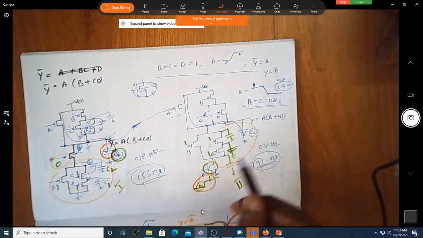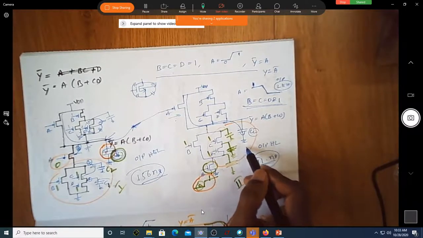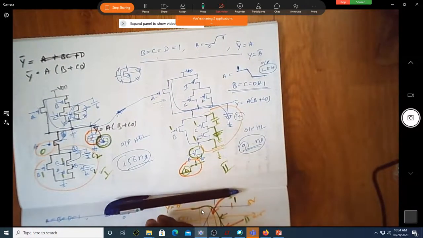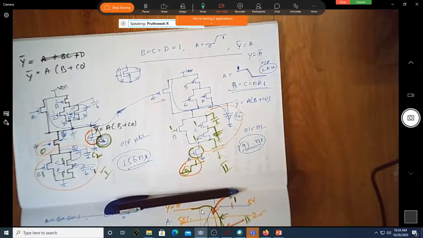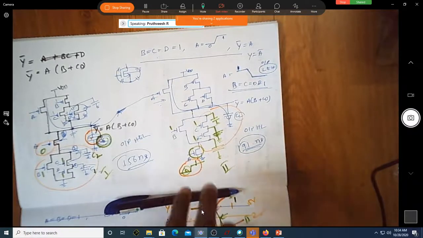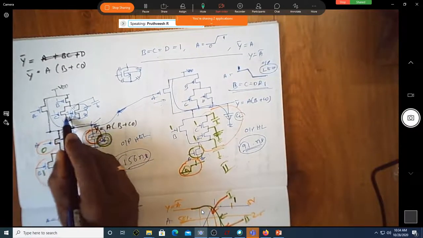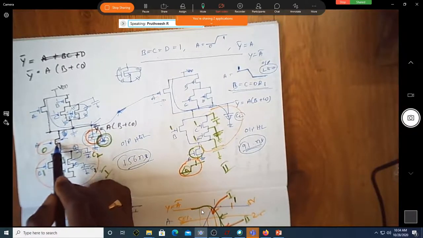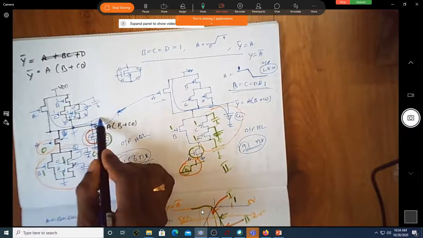So since the paths are the same, and the node capacitance is almost, to be very specific, this may take more time. Can anybody say this may take more time if you minutely observe it? This may take more time compared to this. The capacitance from B and C also contributes to CL. See here, the load capacitance is this capacitance plus this and this. How many transistors? 1, 2, 3, 4. There are 4 MOSFETs contributing to this load capacitance.